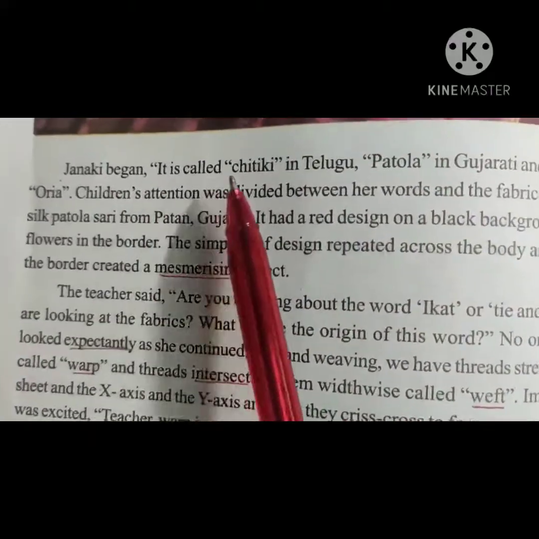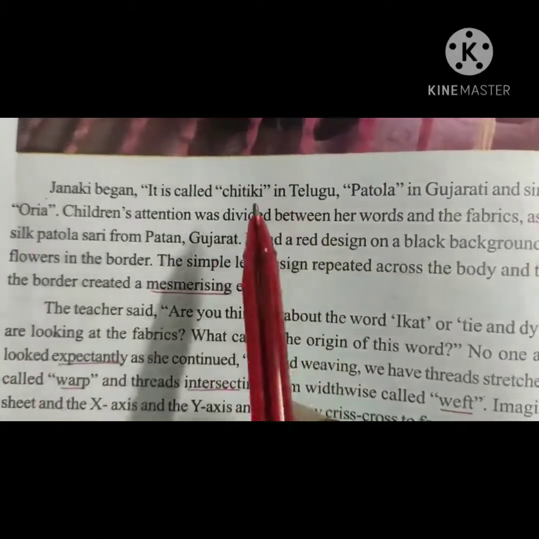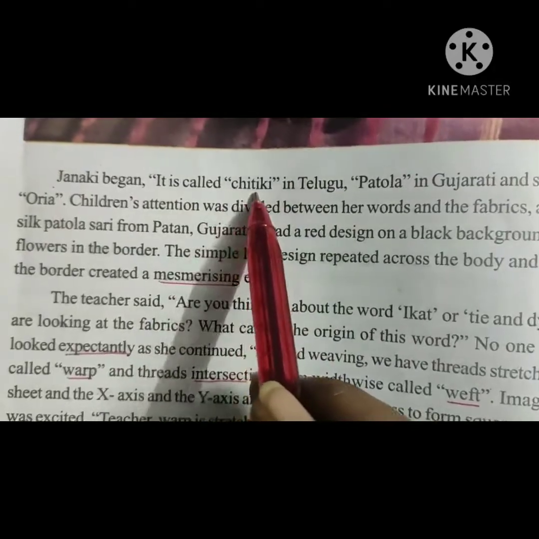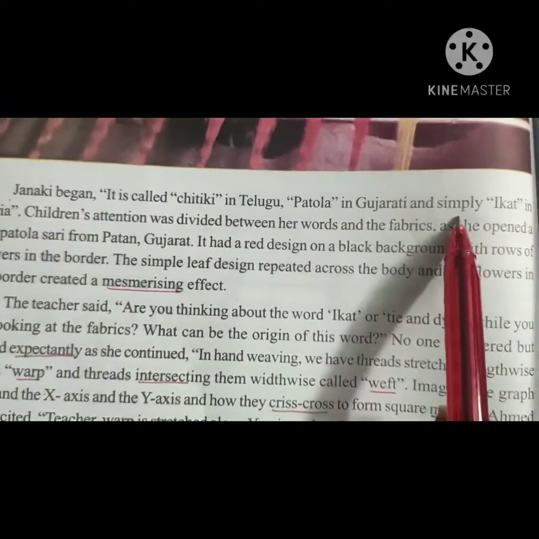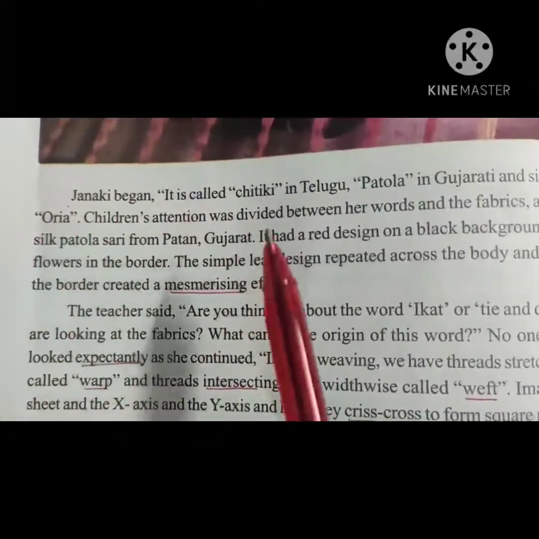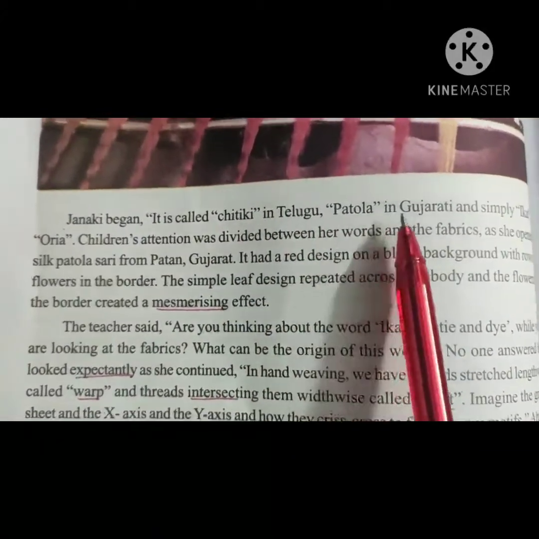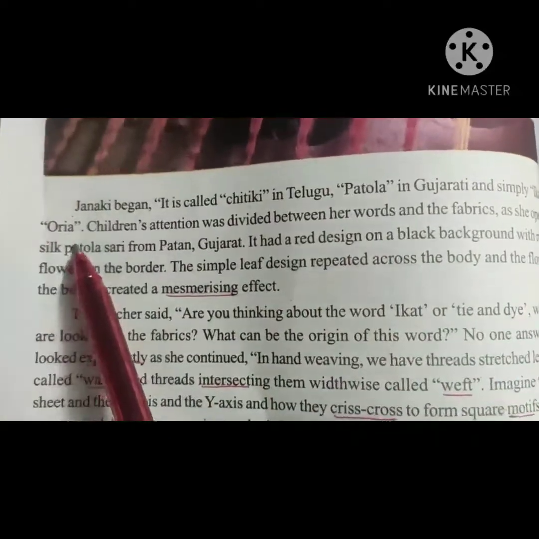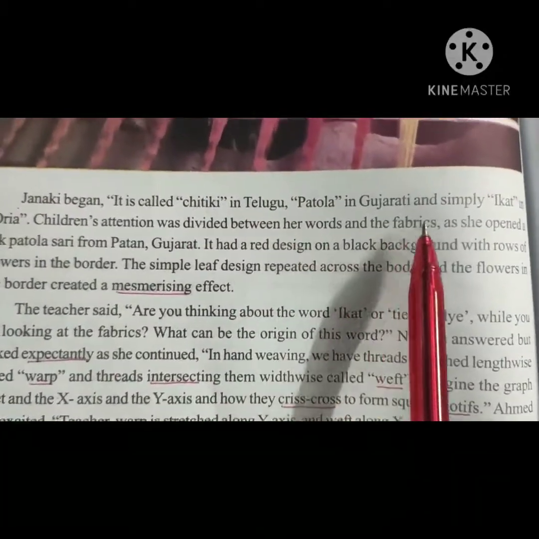Janaki began, it is called Chitki in Telugu. So my dear children, Ikat is specified by different names. You can see in Telugu it is called Chitki, Patola in Gujarati and simply Ikat in Oriya. So once again, it is called Chitki in Telugu, Patola in Gujarati and simply Ikat in Oriya. The children's attention was divided between her words and the fabric.